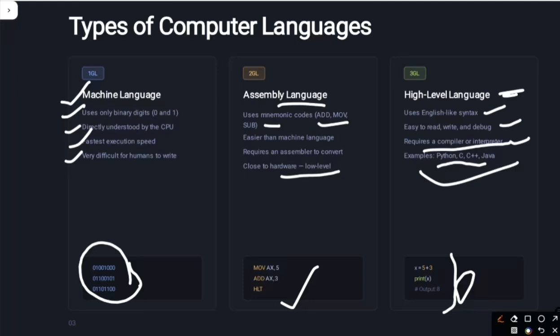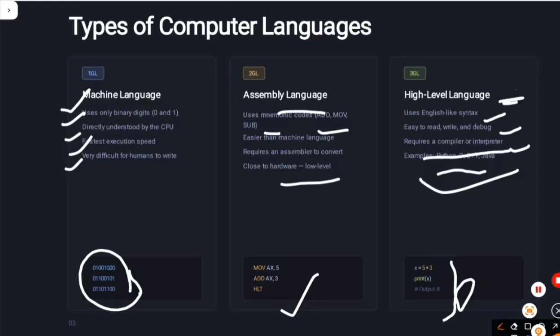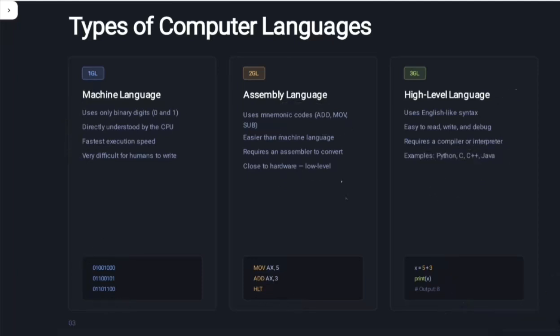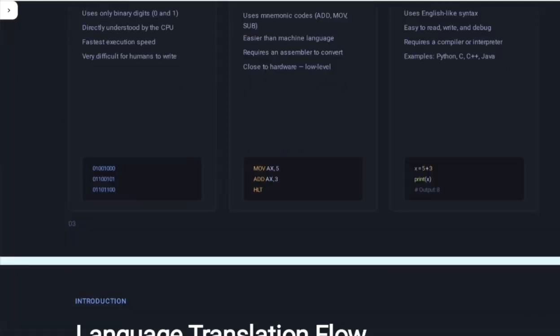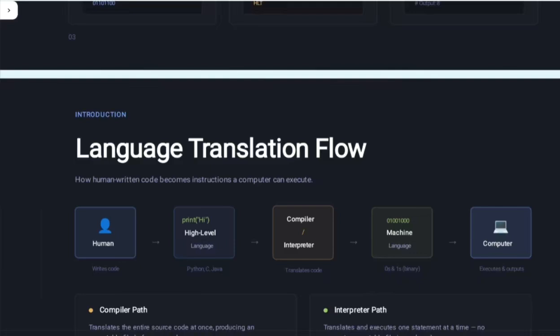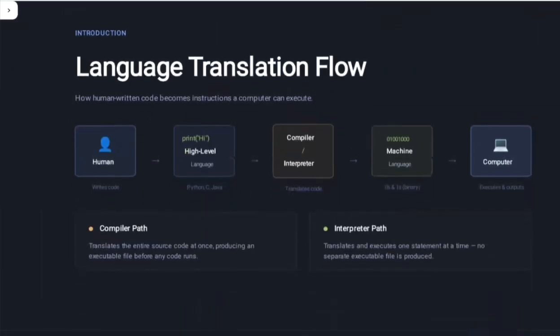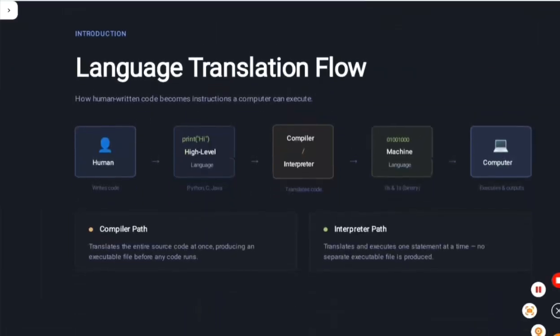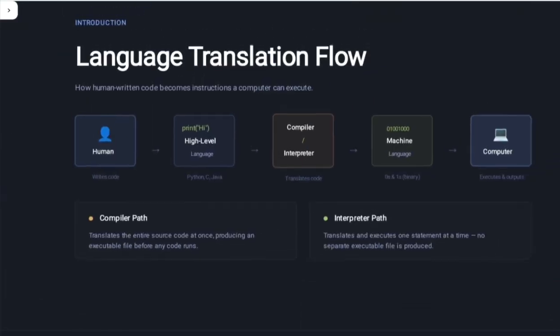Okay, so moving to the next topic, that is language translator flow. How does language translate?